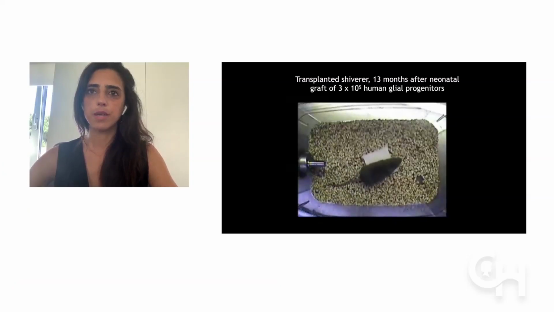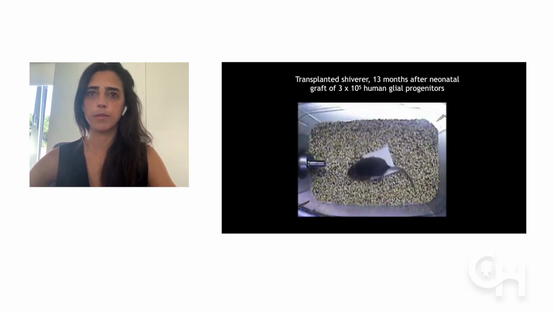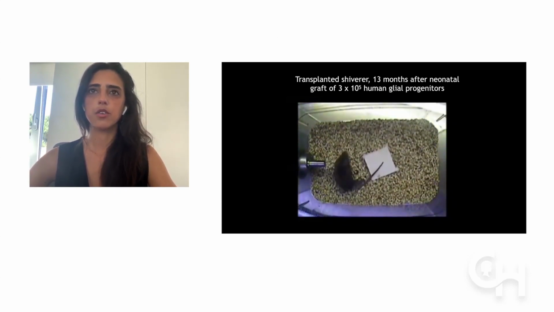As a result of this treatment, this is how the mice that are able to be rescued look after 13 months. So if you remember, these mice normally lived only 120 days. So the mice that are rescued have a relatively normal appearance, very mild tremor, but are able to ambulate normally and feed and grow and have a lifespan as normal as unaffected mice.